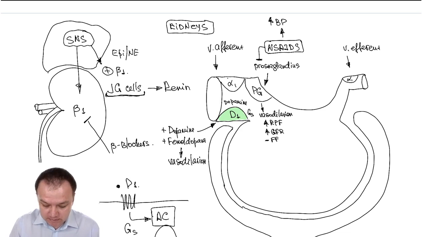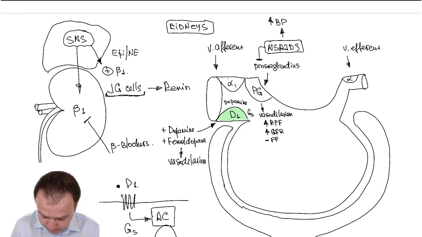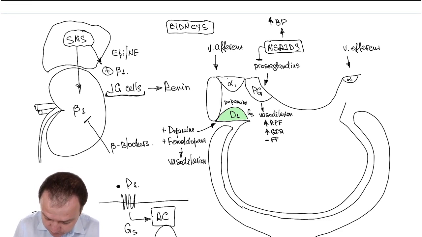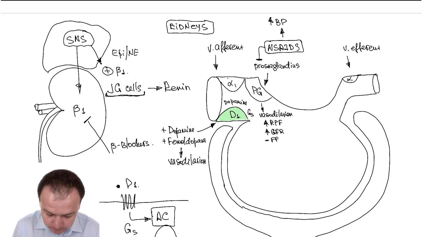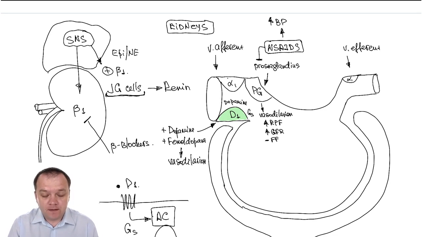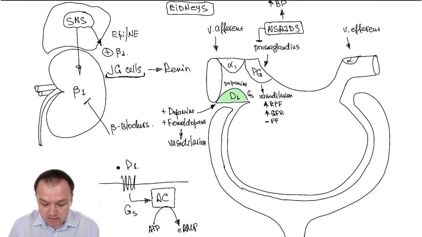What about vas efferens? A little bit corrected. In the vas efferens, we said we have alpha-1 adrenergic receptors, but they're not so significant, let's say, like in the vas afferens. Yeah, less significance. Another type of receptors that we have in the vas efferens is